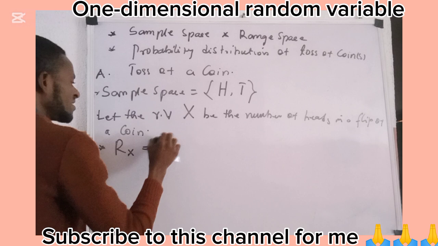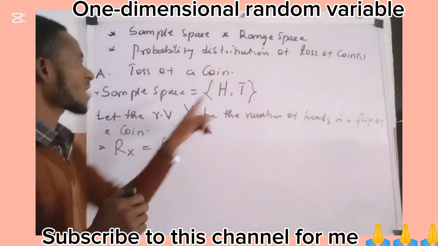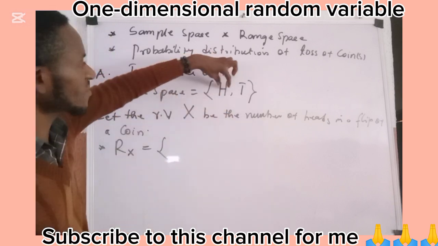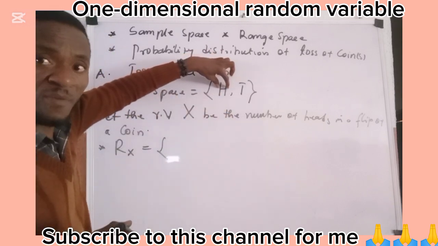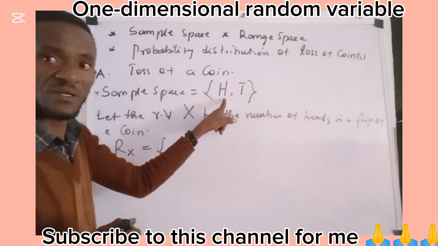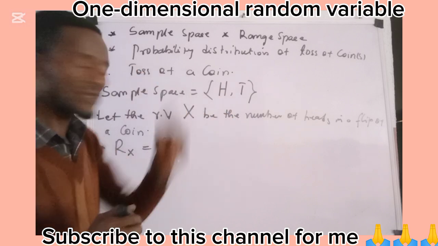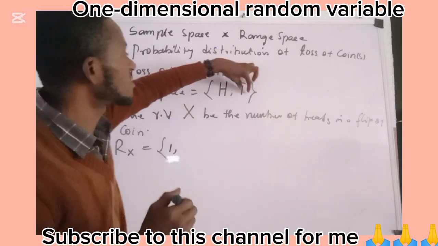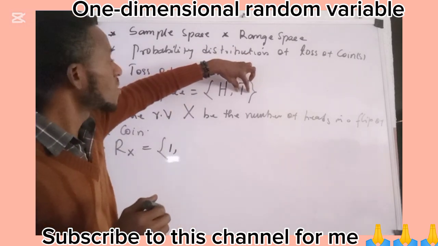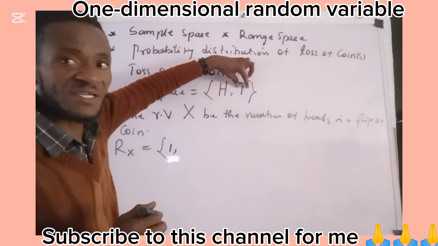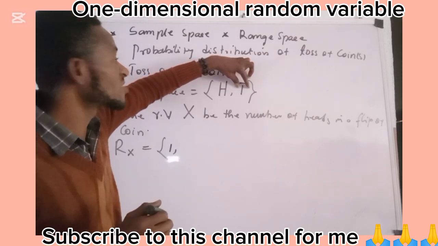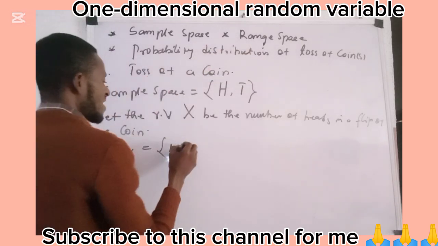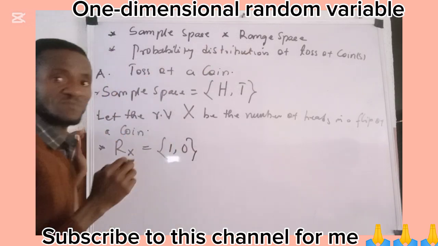So I will now say the set is this. We ask ourselves, at this particular position, what is the number of heads which we have here? It is 1. Just one head. So we now write 1, comma. We now come to this position. What is the number of heads that we have here? There is no head here, and because there is no head, it's as good as writing 0 heads. So I will write 0 and close it.